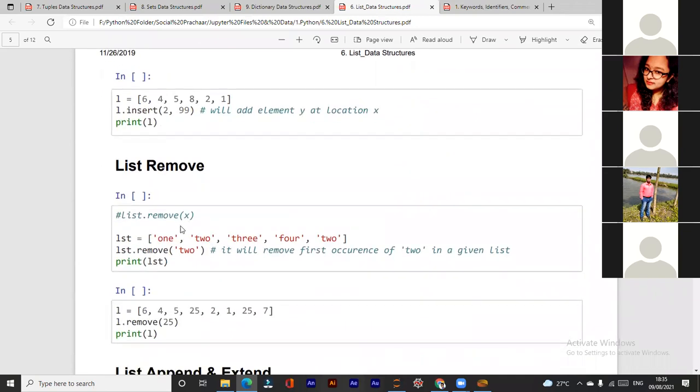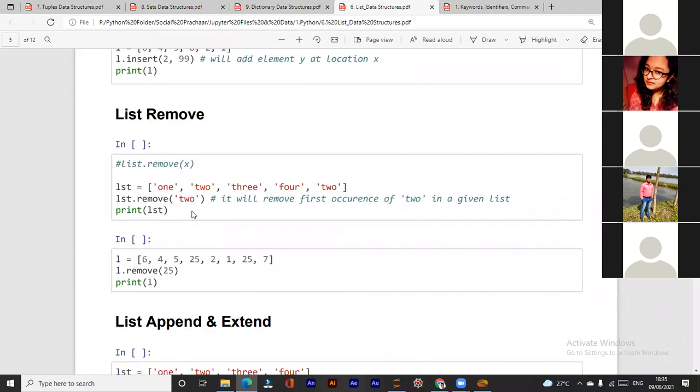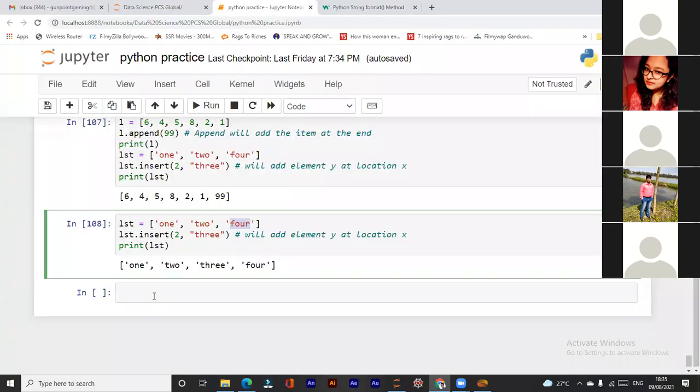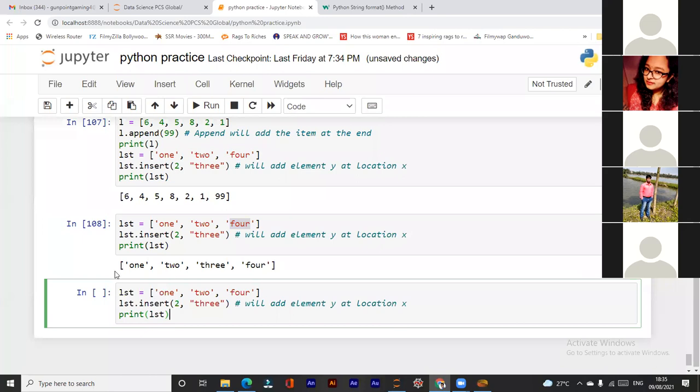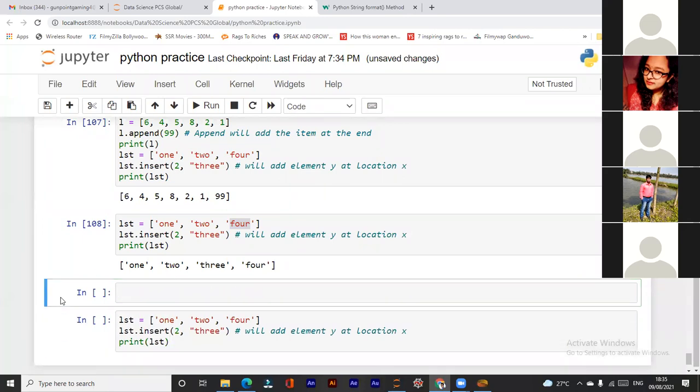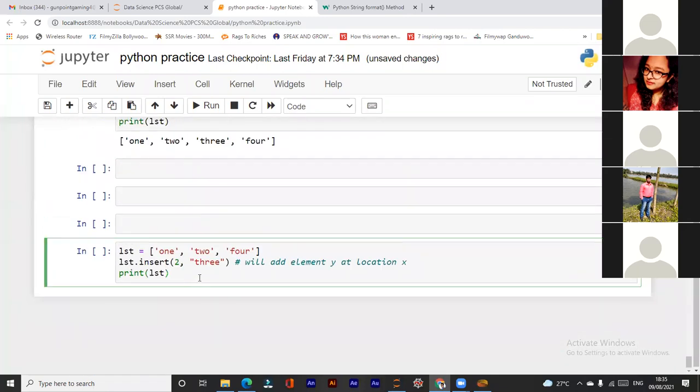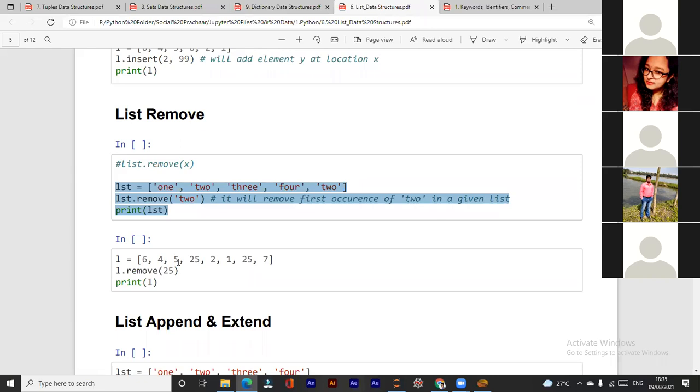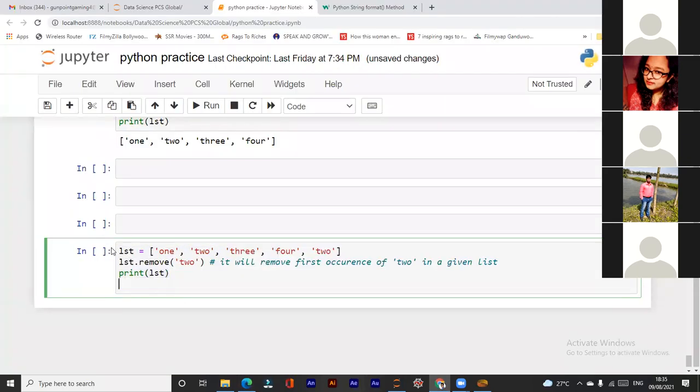Now list remove. If you want to remove something, let's take this. Now we have a list. We are using the remove function.